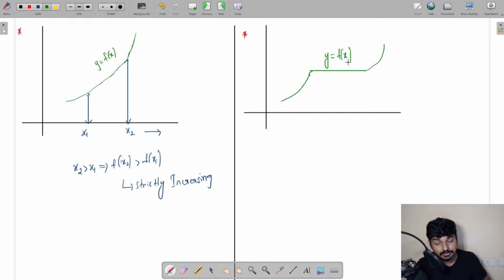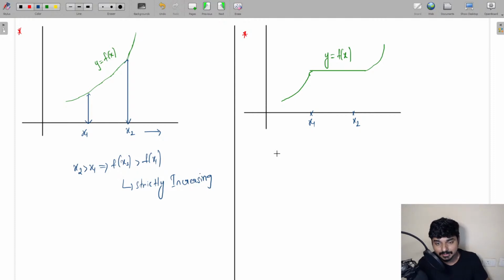Now you see here, everyone, if you take any two points, let us say you have taken a point here, which is x1, and a point here, which is x2, such that x2 is greater than x1.